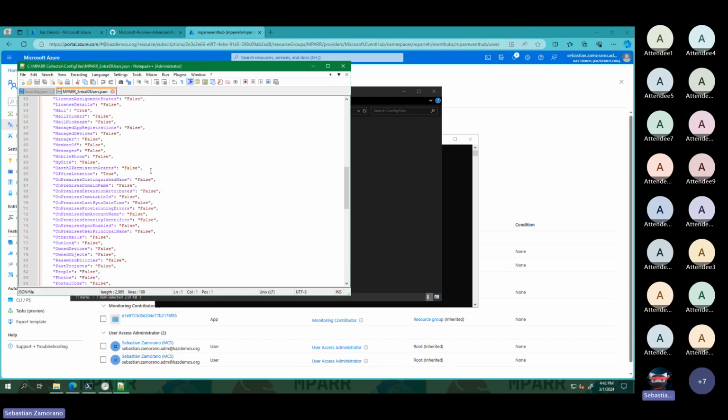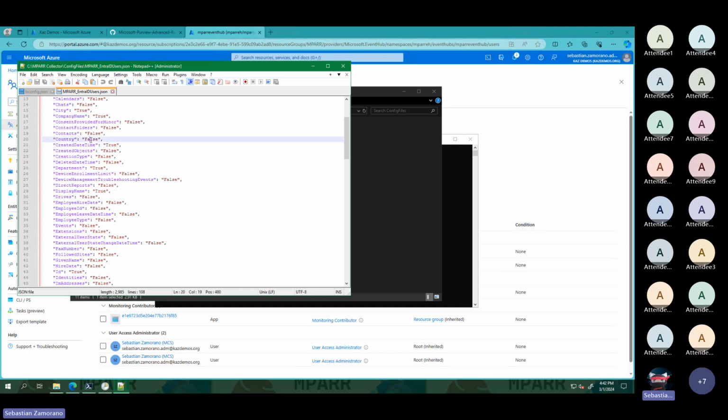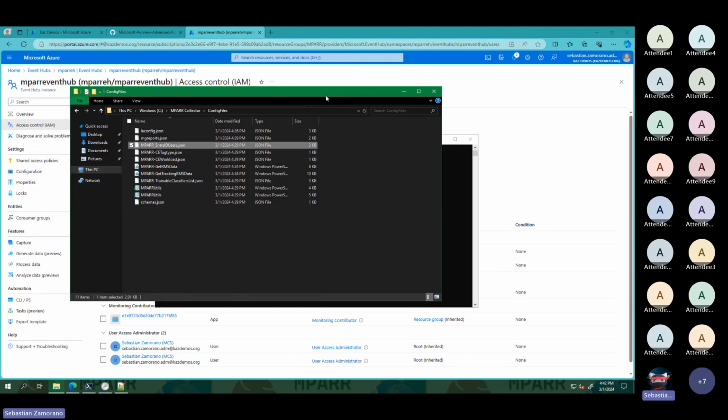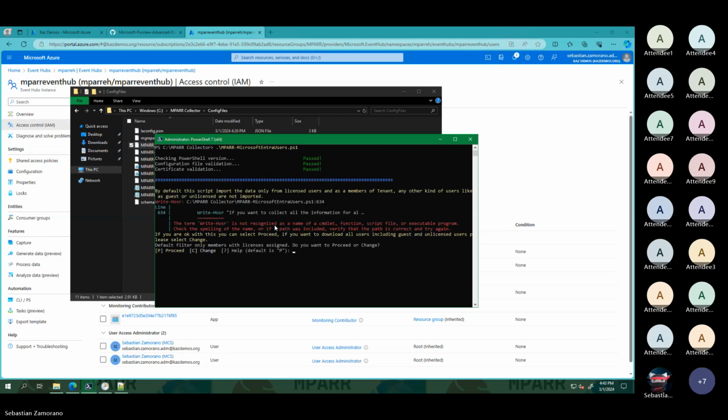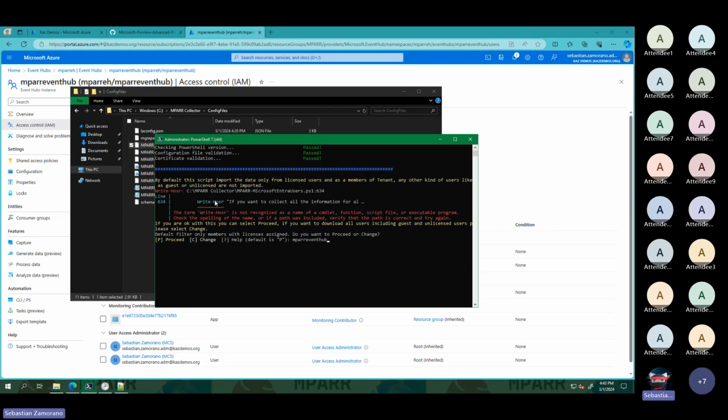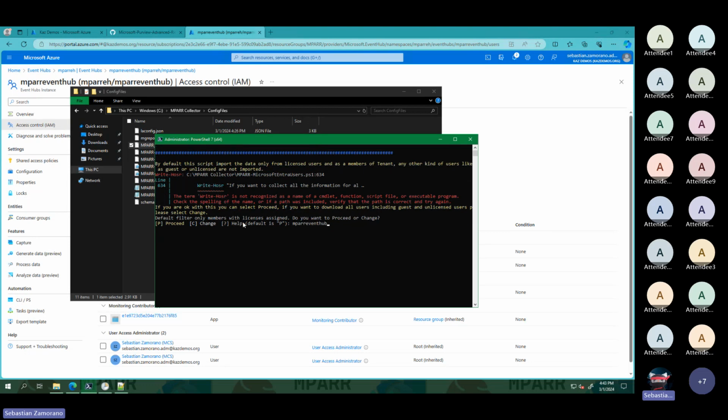If you do an export, these are all the possible attributes. If you want to get an attribute like country in your data, you need to come in here and change the value from false to true for country. And in that case, the country information will be collected every time that you execute the Microsoft Entra user script. Let me come in here. The first time that you run this script, you will be asked, I need to check, sorry, some mistake there.